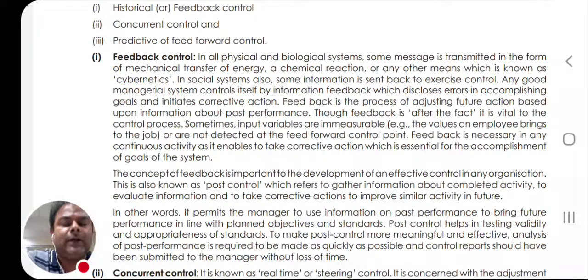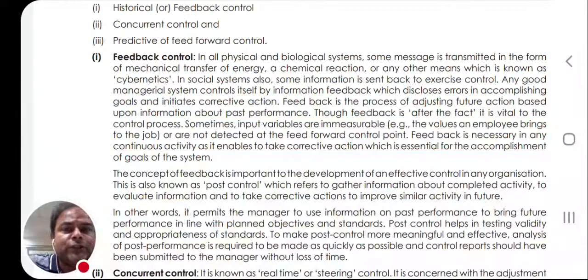Feedback control, just to explain in a very simple way, let's go back to the planning process. In the planning process, the first step starts with analysis of opportunity, whether there is an opportunity or not, then establishing the objective, then premises, and so on and so forth. And the last step of planning is reviewing, that is, whether the plan is going exactly as per the norms, as per the designed format or not.